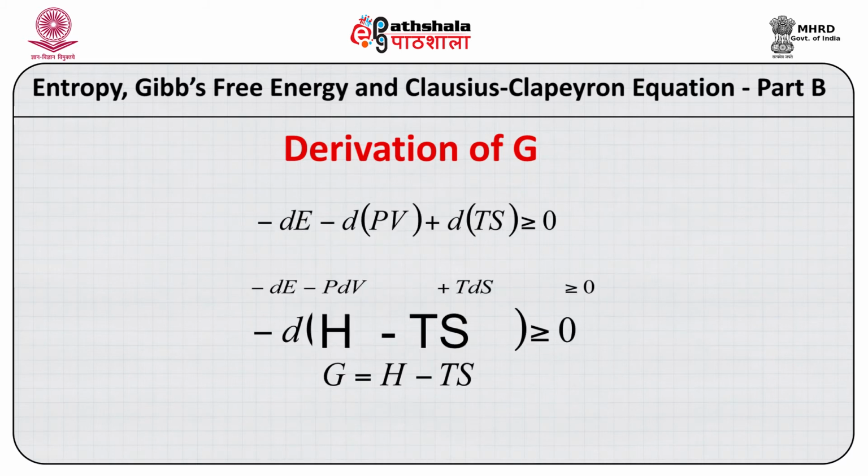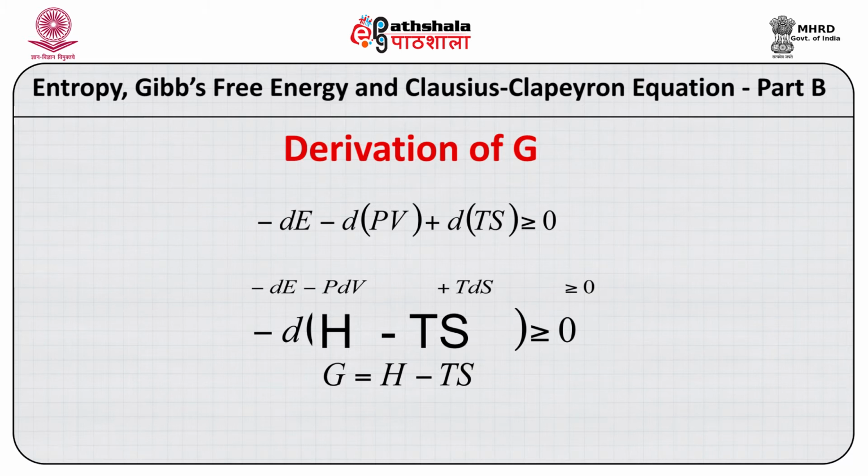Now, if I simplify this equation, this becomes dE plus PV minus TS. Now, what is E plus PV? I have already discussed, this is equal to enthalpy, and we have enthalpy minus TS. This is the term which we call Gibbs free energy. This is how we derive the Gibbs free energy from the first law of thermodynamics.